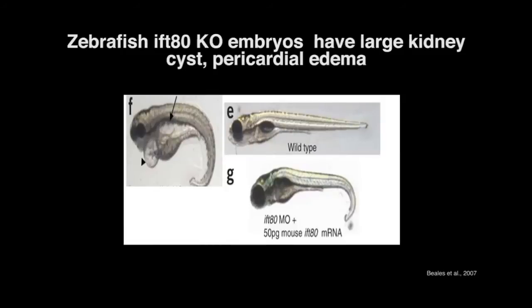F shows a zebrafish embryo lacking the IFT-AD. One can clearly see the difference. Zebrafish IFT-AD knockdown embryos are characterized by large kidney cysts, as shown by the arrow, and a curved tail. This phenotype is rescued once IFT-AD morpholino is injected back into the zebrafish, as shown in G.